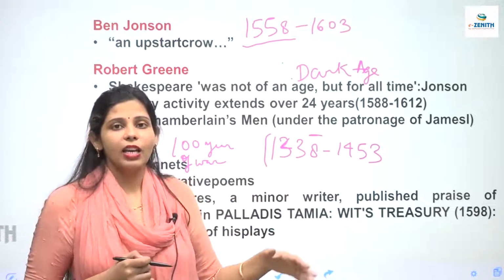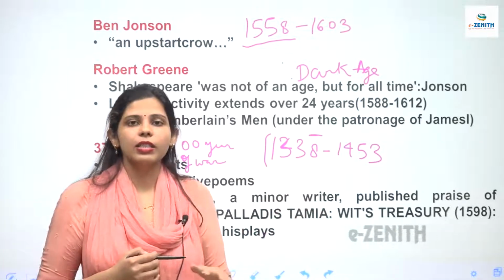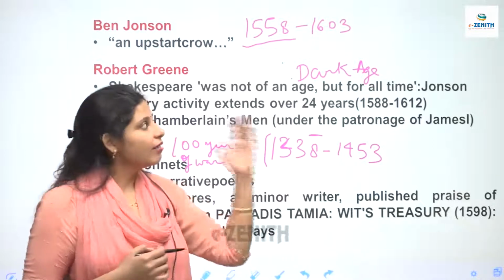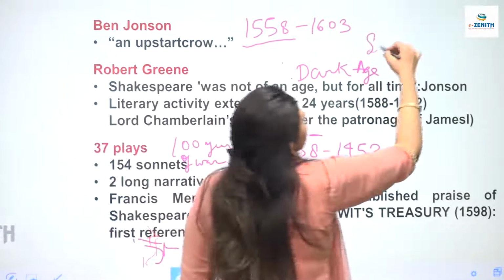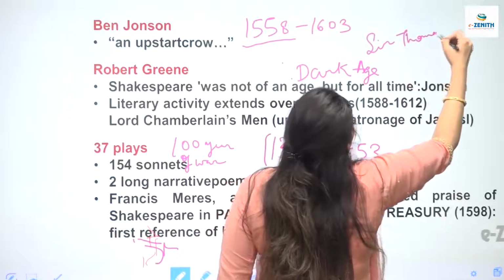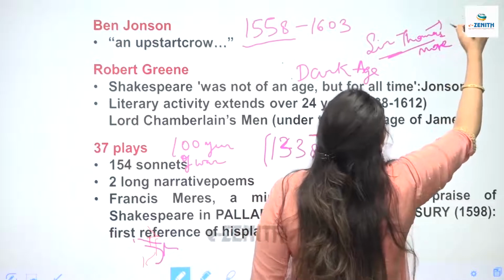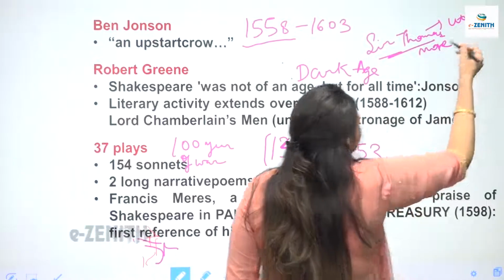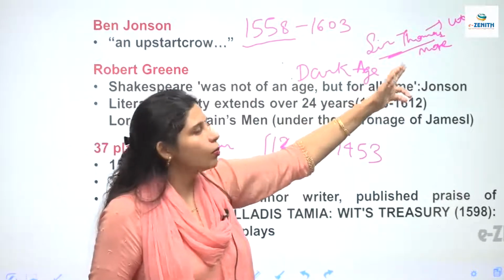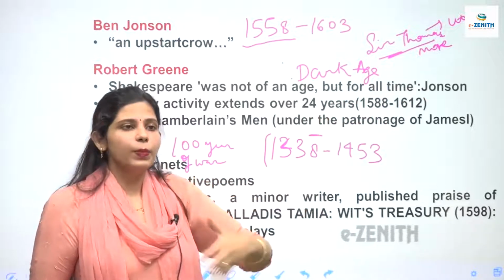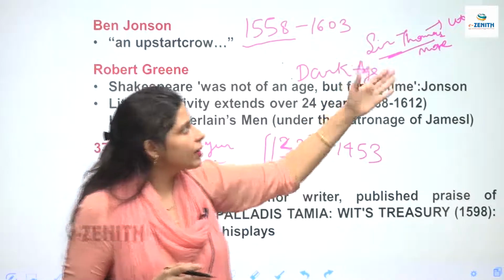So after this dark age came Renaissance, or the revival of learning. Renaissance first came in Italy in the 14th century, and then in the 15th century it came in England, and there was this writer Sir Thomas More, who has written a famous work Utopia. So he went to Italy, and he is also known as the father of humanism, this Sir Thomas More. When he went to Italy, he brought these new ideas, new thoughts and new learnings to England, and that is why he is also known as father of humanism.